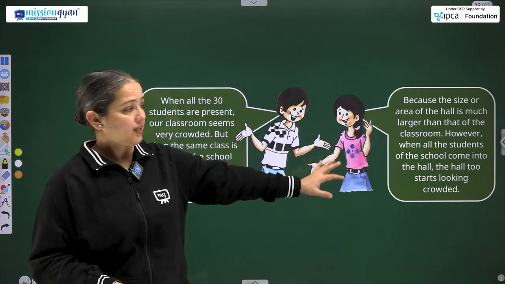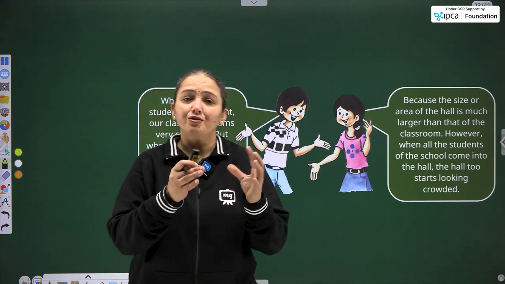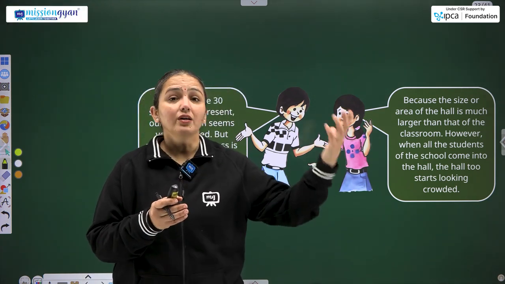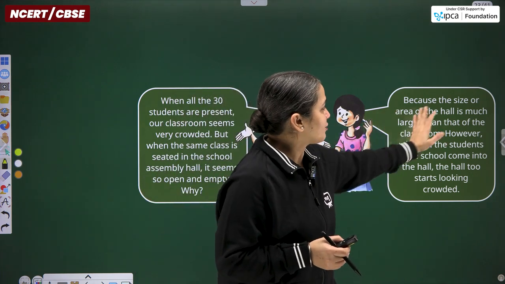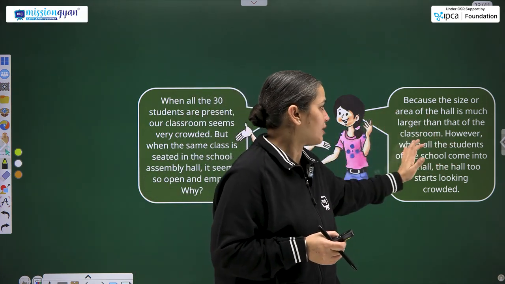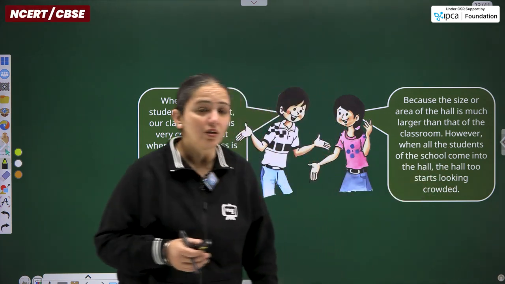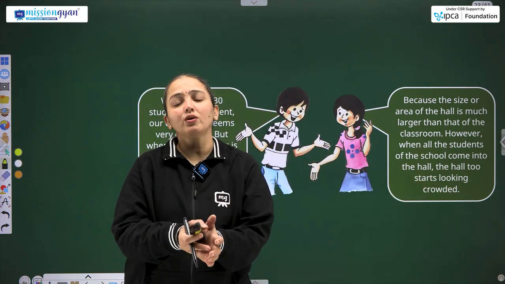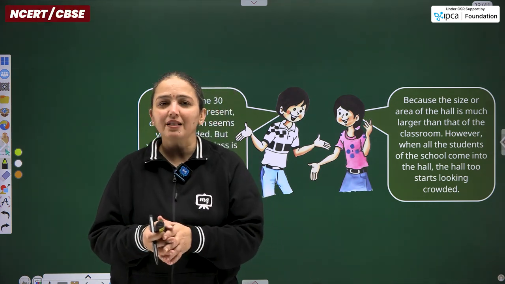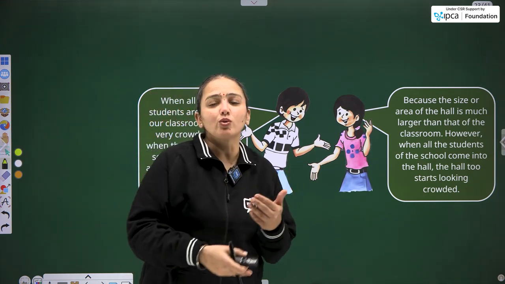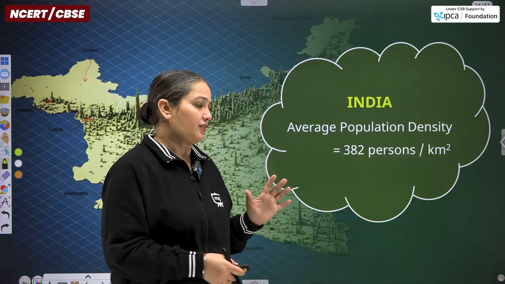The other child, a girl, gives the answer: because of the size. The class is of small size and the hall is larger, because the area of the hall is much larger than that of the classroom. However, when all the students of the school come into the hall, then the hall will also look congested to us. We will not feel good standing completely close to each other. We are not comfortable in that case.